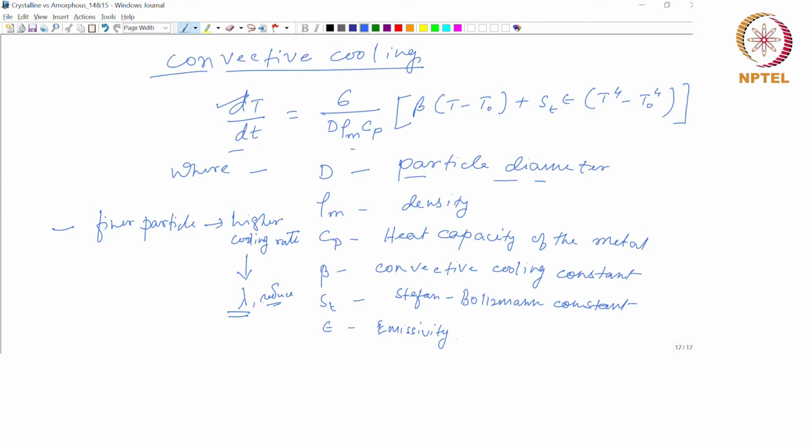And this can also be seen from this particular relationship again, which describes the relationship between lambda and the particle size d. Okay.